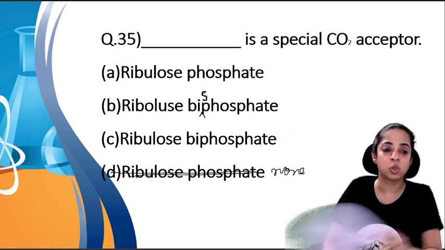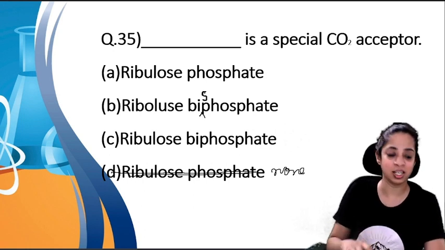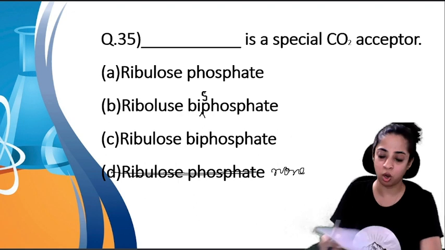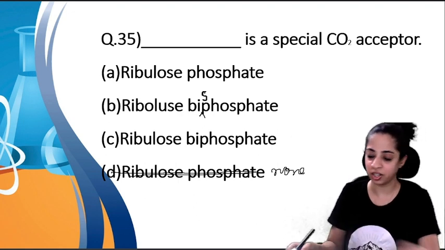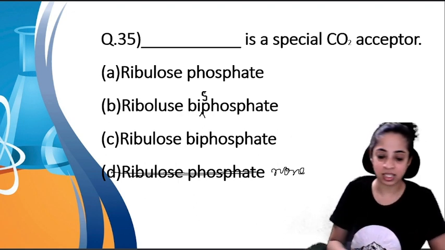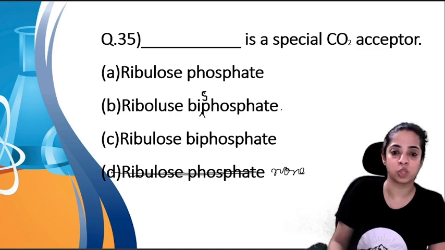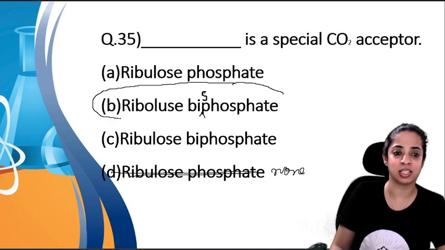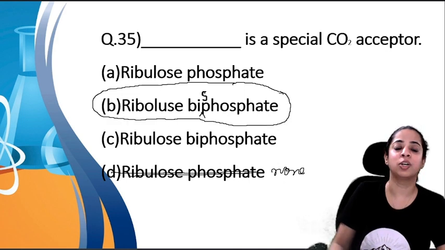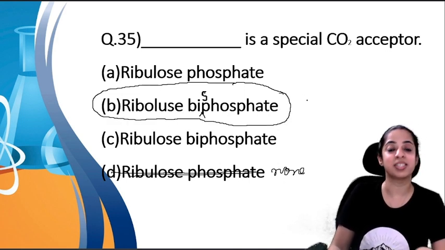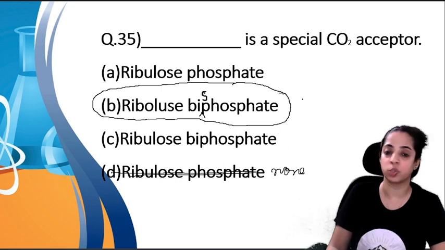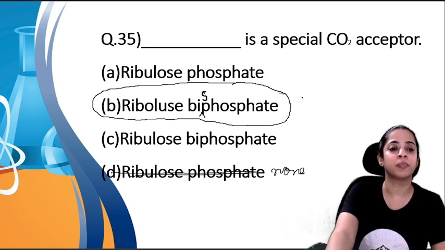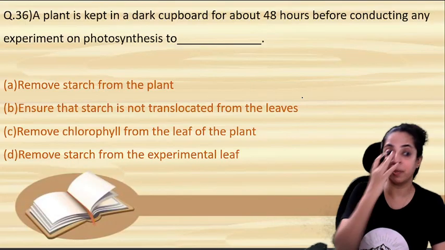So what is the correct answer? I hope by now you all have realized the correct answer, children. Yes, it is ribulose bisphosphate. When I was explaining this phenomenon, I had told you that many children make a mistake while writing. They write biphosphate, but the answer is bisphosphate. Okay, children? Let's go on to question number 36.